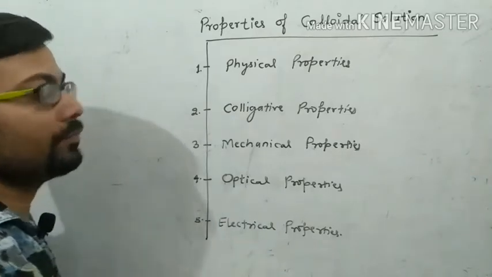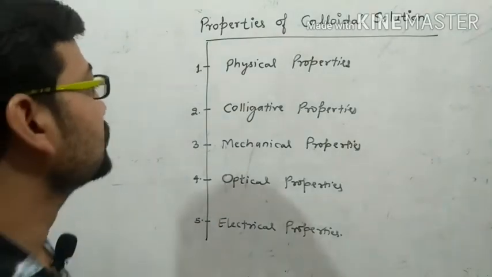Now let us discuss the physical properties of colloidal solution.